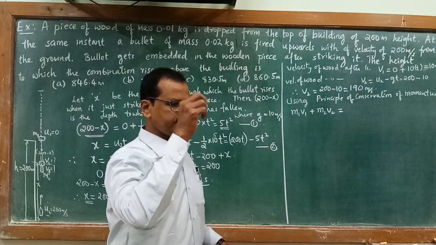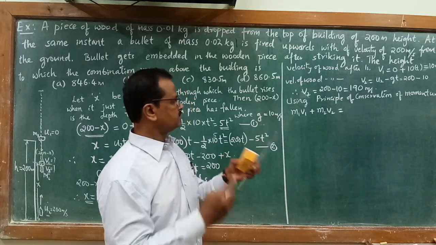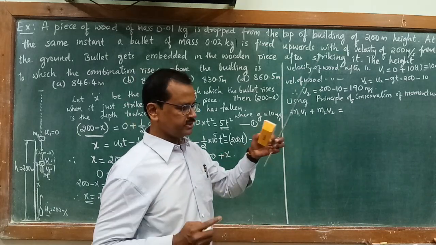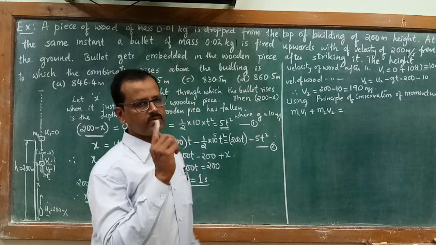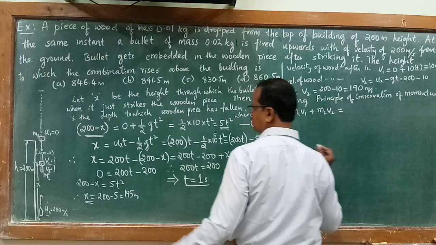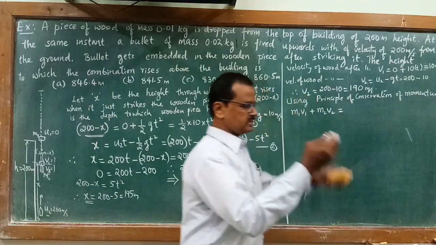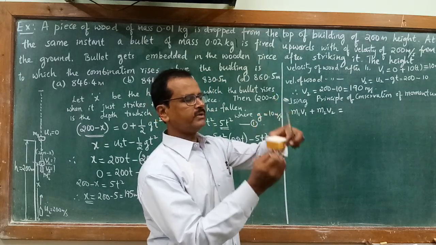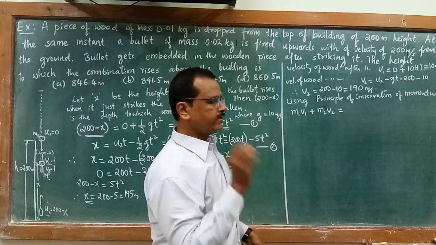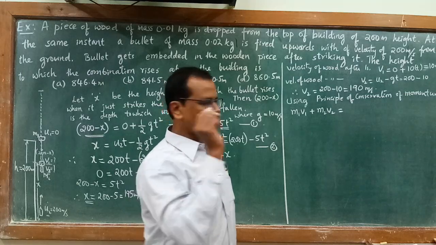v1 is the velocity with which the block is just striking the bullet, and v2 is the velocity with which the bullet strikes the wooden block. After collision the combination rises up. When the combination, wooden block and the bullet, rises up, they will have a common velocity. Let us take that common velocity as v0.